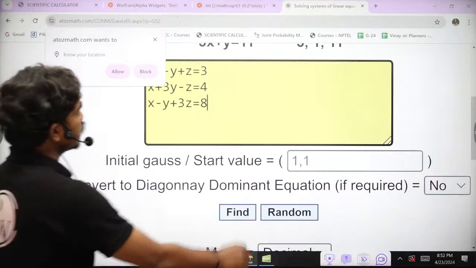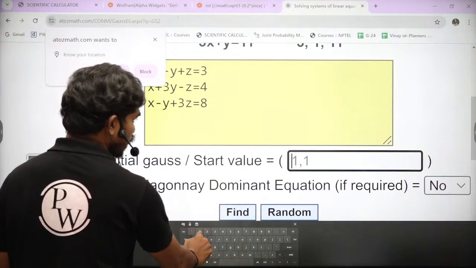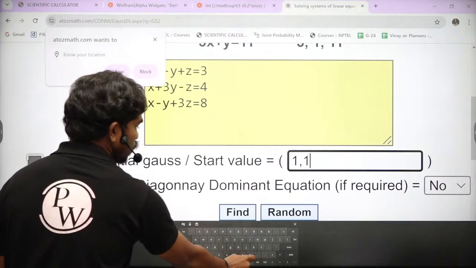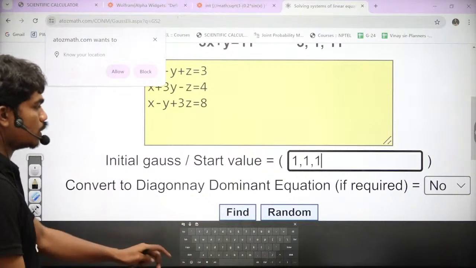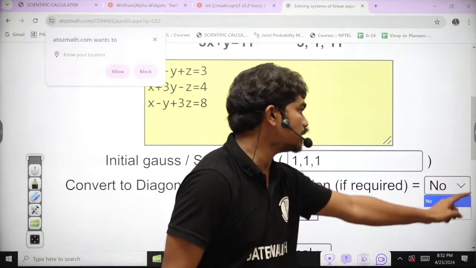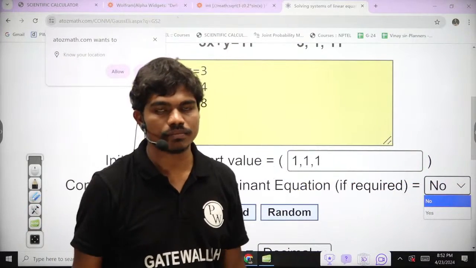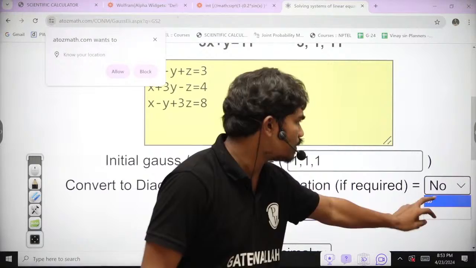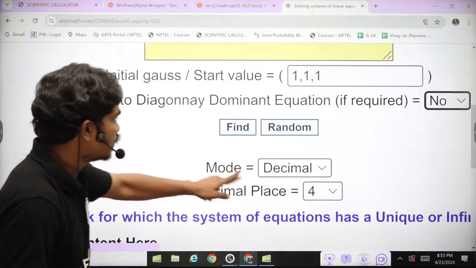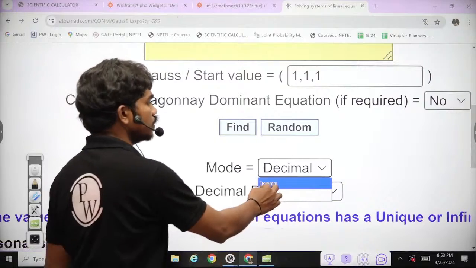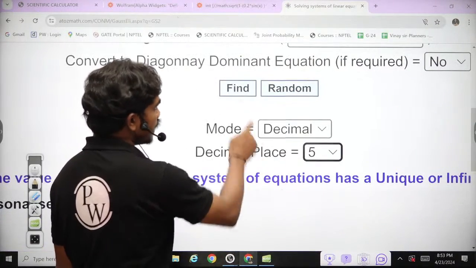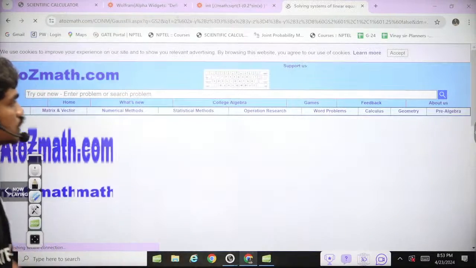Now we are starting with initial guess 1, 1, 1, for example. This is the initial guess. Convert to diagonal dominant system, yes or no, you can decide. If you want it mandatorily in diagonal dominant form, you can convert, or else no. We are keeping no because we have already set the equations in diagonally dominant form. For the number of decimals, let's say I want 5 place accuracy. Let's calculate, and now it will generate the solution.